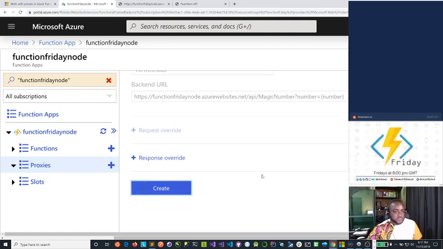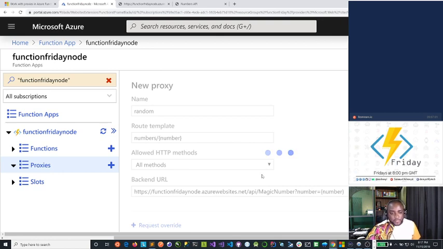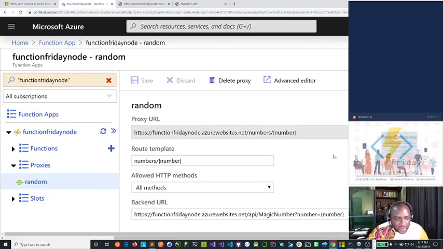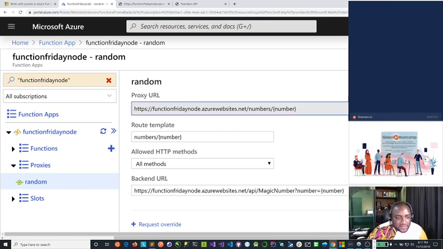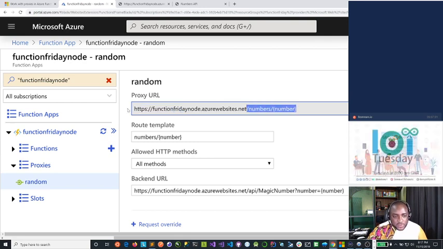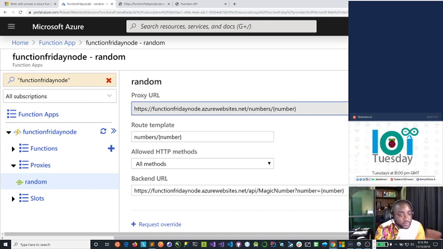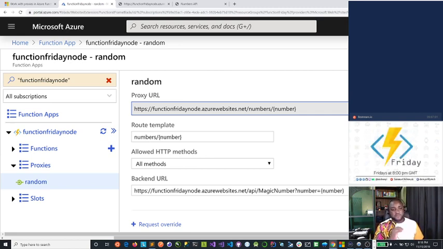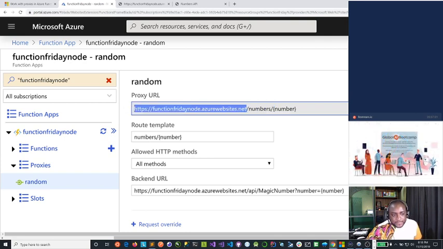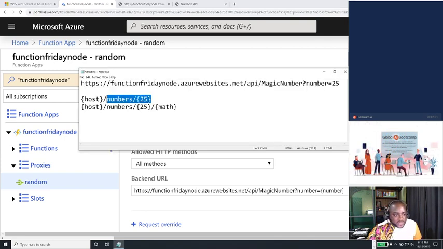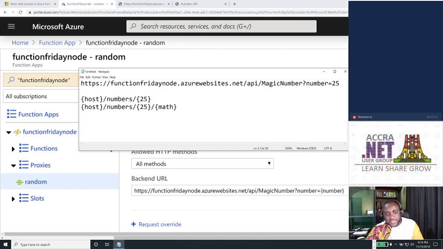We wait for it to do its magic, and yes, we have that. And now take a look at this. This is now the endpoint we have for our function. Remember that we said this side is the host. Now, we can do custom URLs or custom domains, where we can change this functions Friday node to probably functionfridays.net or functionsfriday.com or something else. But this represents the host part. If we bring back our whiteboard, this represents the host part, and this is what we wanted to achieve. So now you don't do numbers question mark, you just do numbers slash and the number you want.